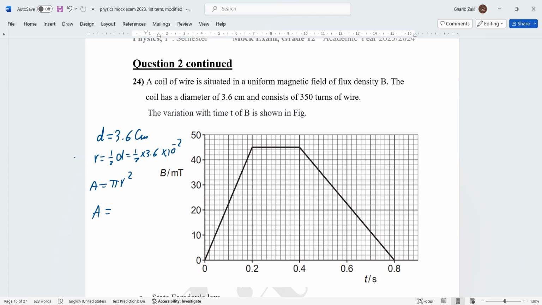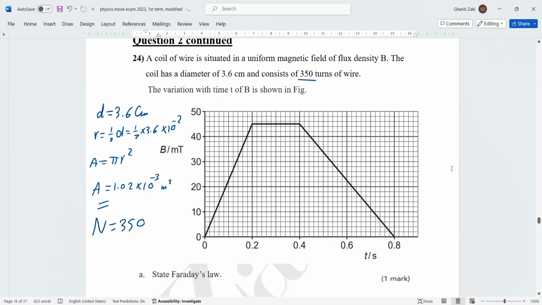So it's pi R squared. R is given now. It's 1.02 multiplied by 10 to the power negative 3 meters. This is the area already we calculated from the first. The coil has, okay, and consists of 350 turns. So this is the number of turns, capital N, 350. The variation with time t of B is as shown. Now, what do you notice about this? This is a straight line.